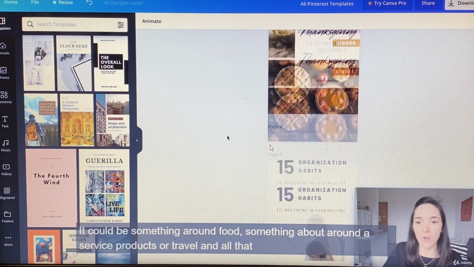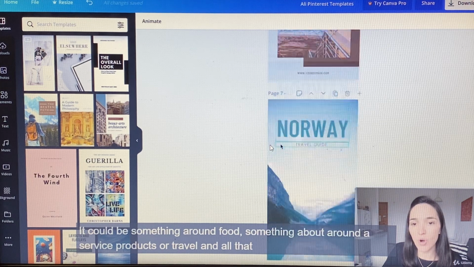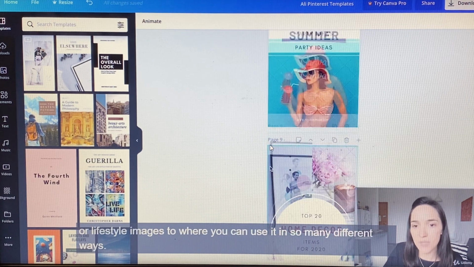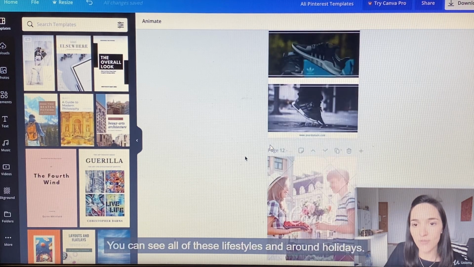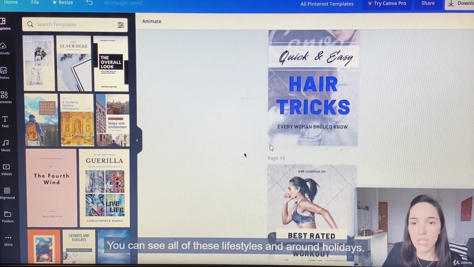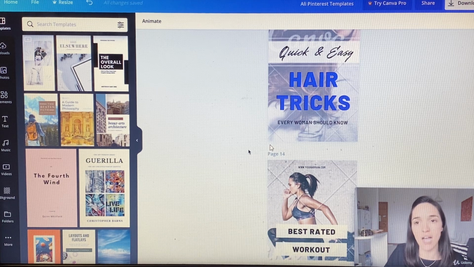It could be something around food, something around a service, products, or travel and all that, or lifestyle images, to where you can use it in so many different ways. There you go. You can see all of these lifestyles and around holidays, and quotes and all that. So I hope you guys like these templates.